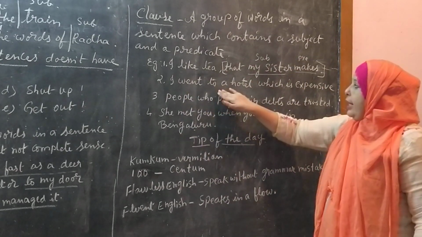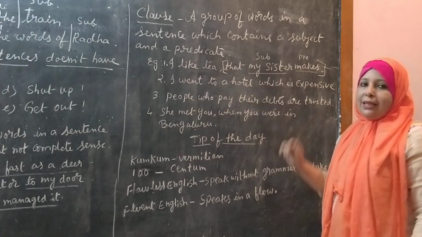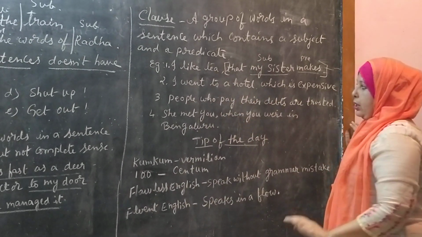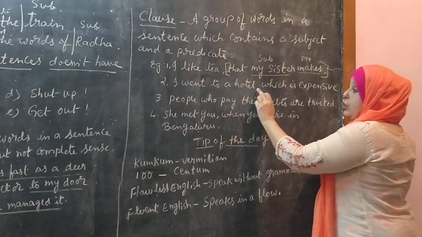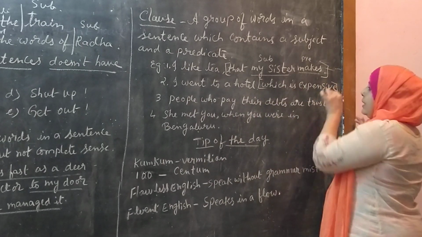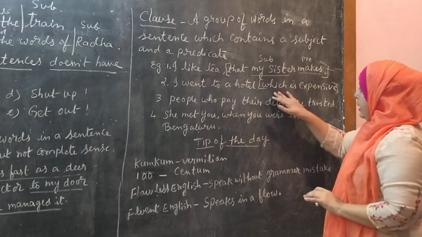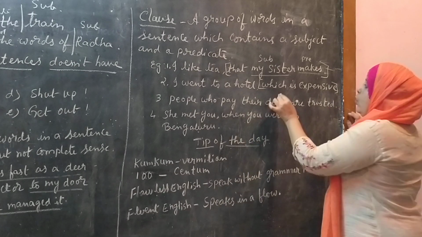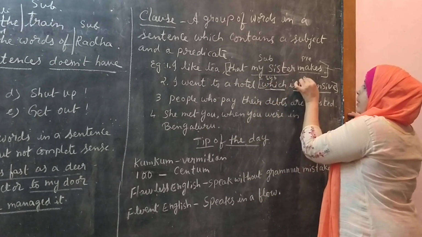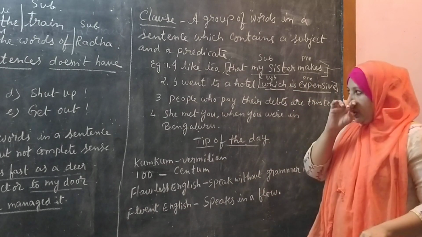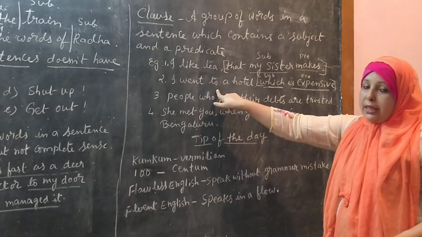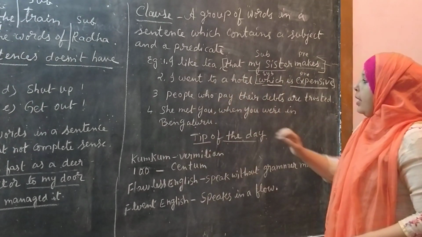Next sentence. I went to a hotel which is expensive. I went to a hotel. It is a complete independent clause. Which is expensive. This is a dependent clause. In the dependent clause you can see which is the subject, is expensive is the predicate. Okay, that is a dependent clause. It needs the help of another part of a sentence to complete the meaning.